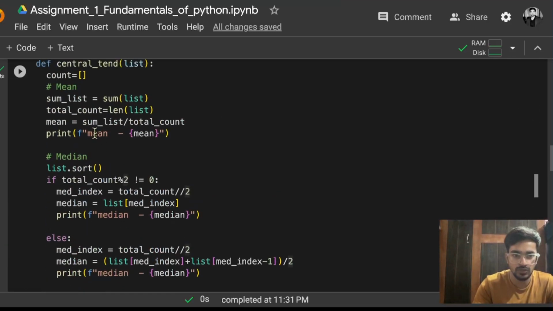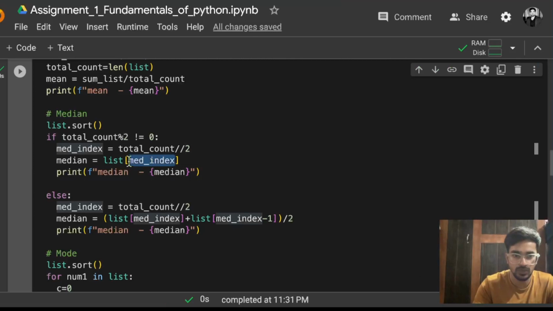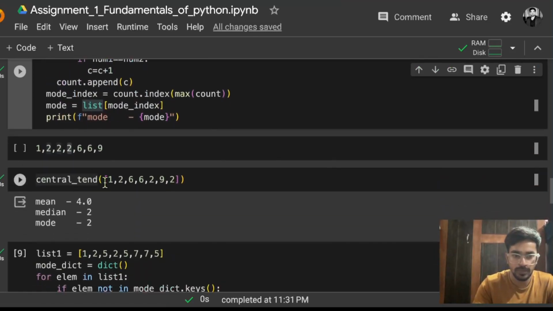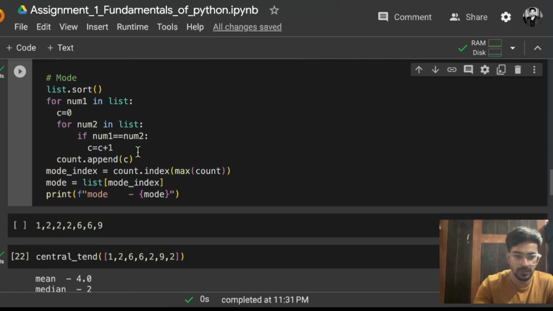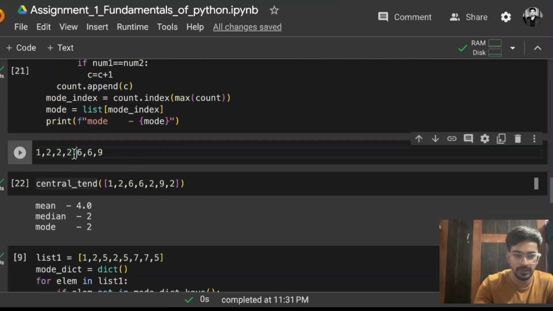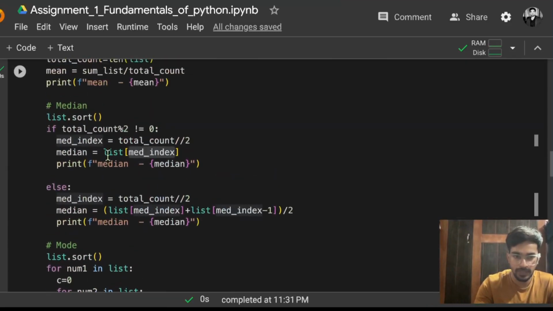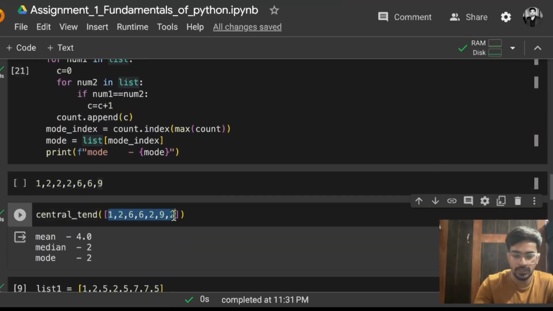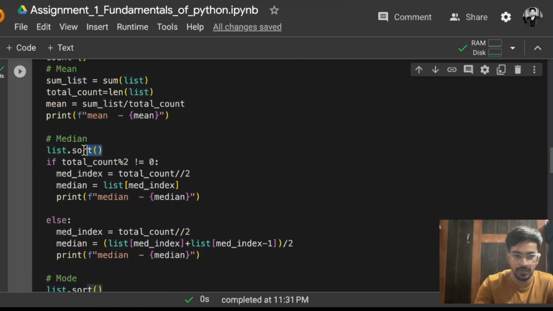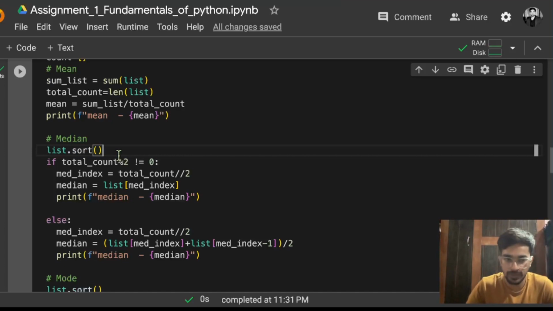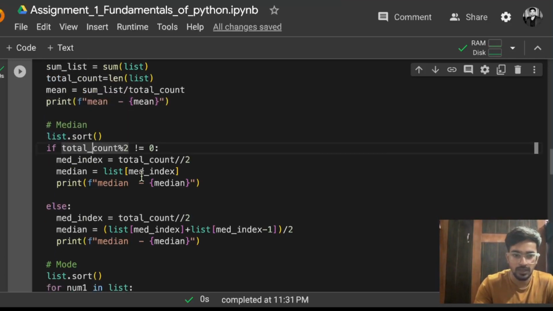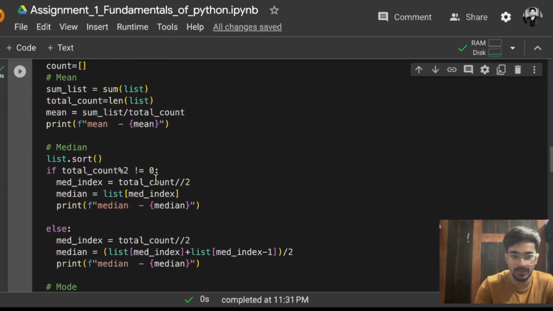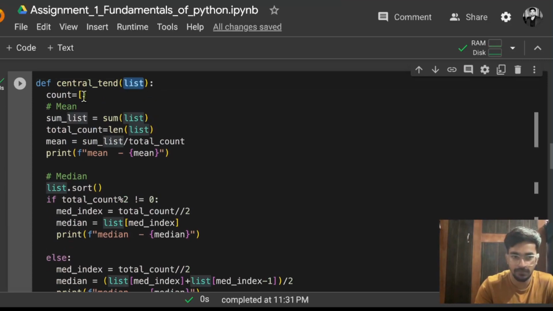So what you are doing actually, whatever mid index is coming, you are passing as an index inside the list. So what is coming at the third index in the list? Which number is at the third index? Like 2 is the number at the third index. And remember one thing, whichever list you are indexing, it is the one that has been sorted; you have not to look at the initial list. So that is why you can see what method I have used. Dot sort is actually an in place operation. So dot sort will actually sort the list, and that means the original list. So that is why if you just pass the mid index inside that list, this list is actually the original list we have.